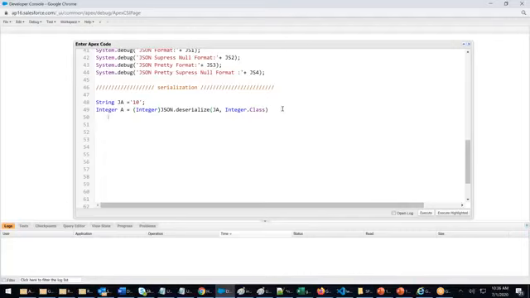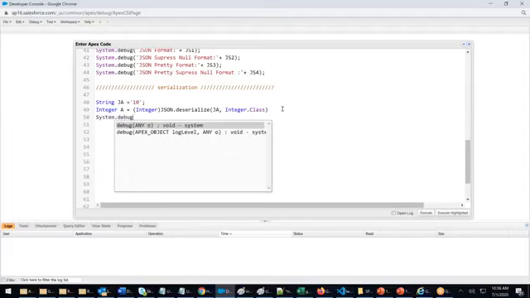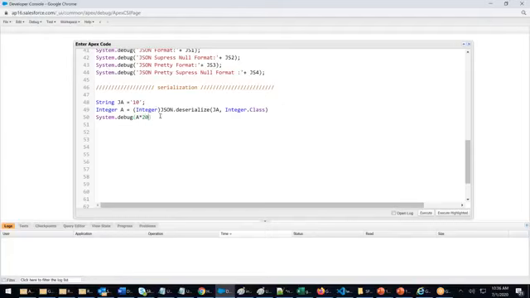Now I will say System.debug(a * 20). Because it's a number, I will get 200. Suppose I say J * 20, it will give an error because J is text.